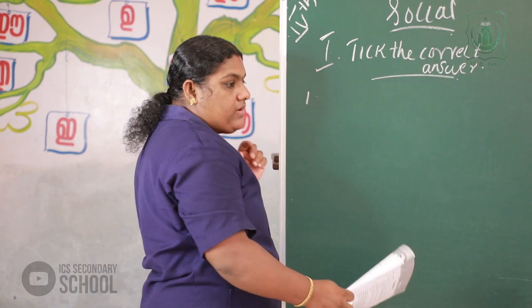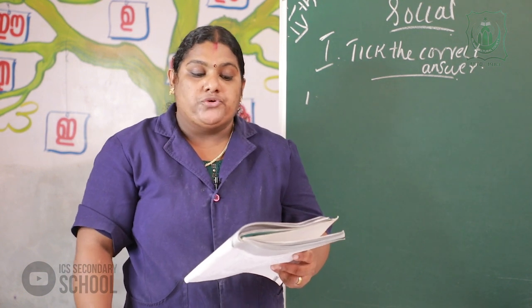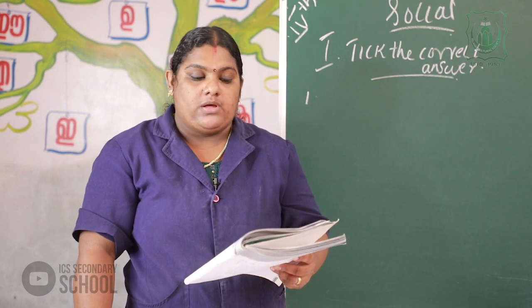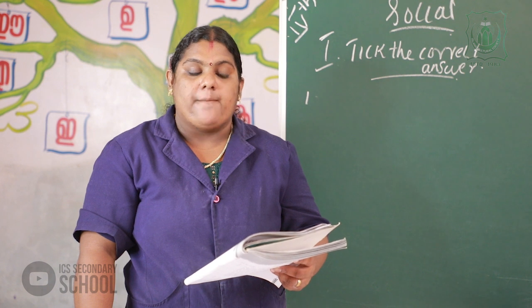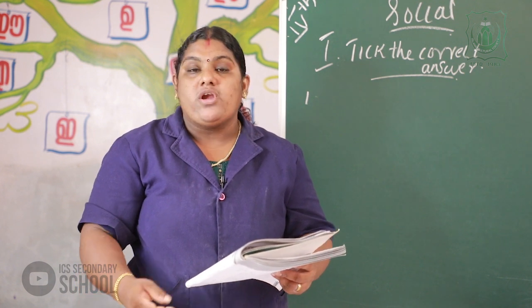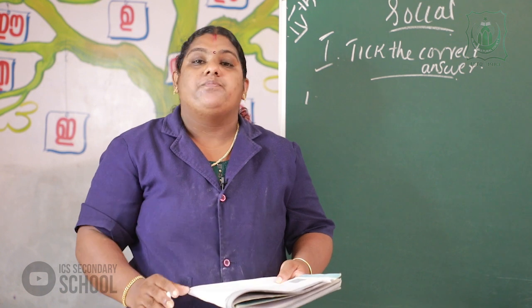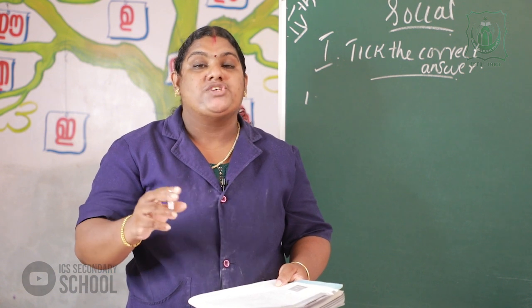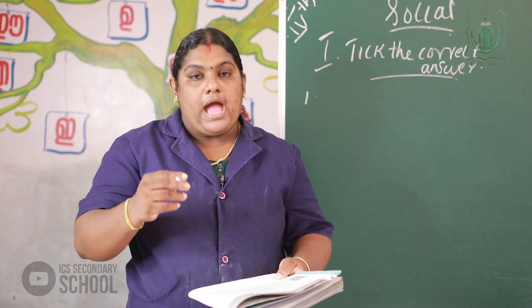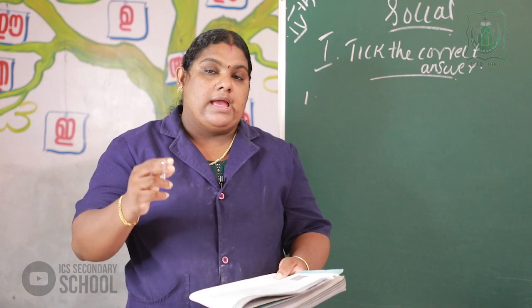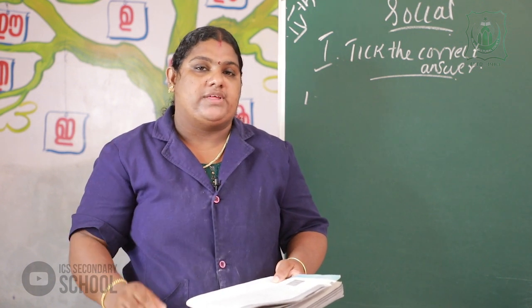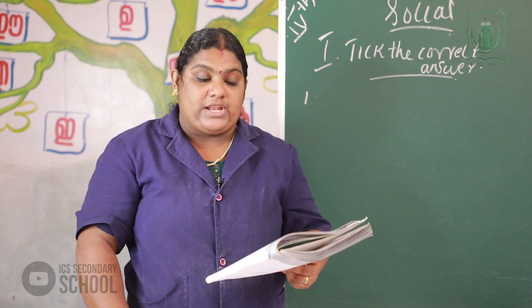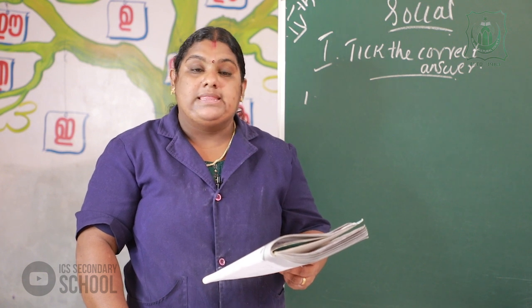The first question: from which river do Punjab and Haryana benefit the most? We already studied the three important divisions of the northern plain, that is the Satluj River Basin, Ganga River Basin and Brahmaputra River Basin, and the extension of each of these river basins. The options are A. Krishna, B. Satluj, C. Indus, D. Son.